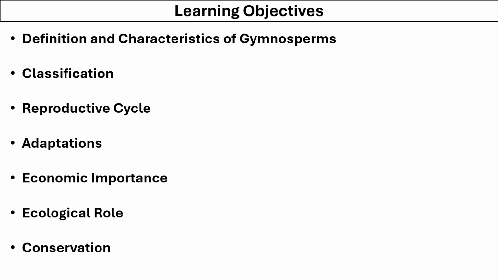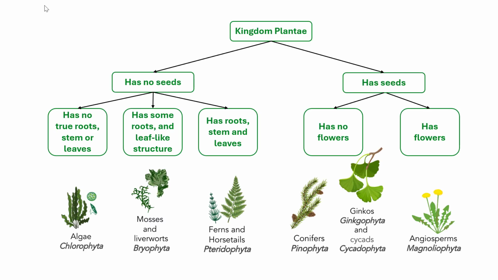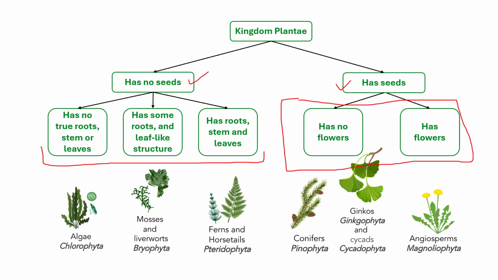In this lecture, we'll be looking at the definition and characteristics of gymnosperms, their classification, reproductive cycle, adaptation, economic importance, ecological role, and conservation. You know that the plant kingdom is divided into two major groups based on the absence or presence of seeds. We have already discussed the main divisions under the plants that do not have seeds, and now we are going to talk about the seed plants, which are gymnosperms and angiosperms. So today we are talking about gymnosperms.